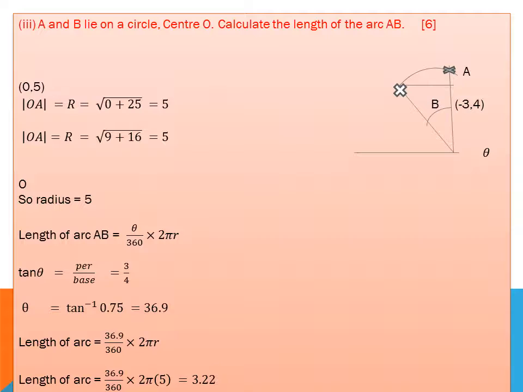In the third part, AB lies on the circle with center O. Calculate the length of arc AB. It's a much more difficult part. You should focus on this question more.